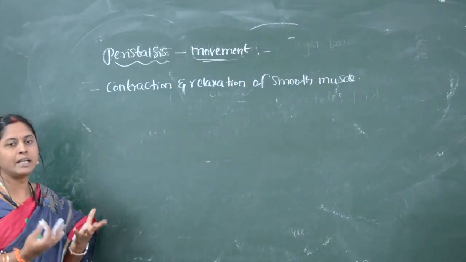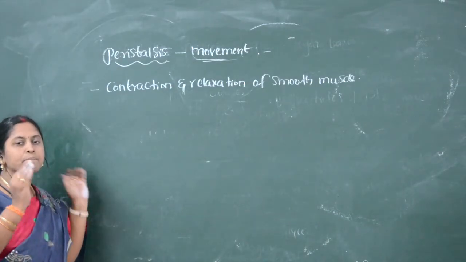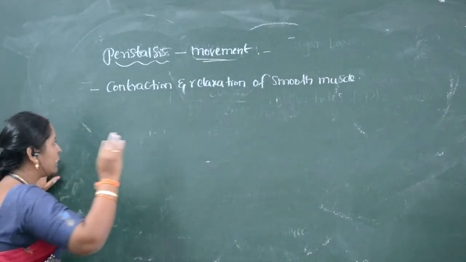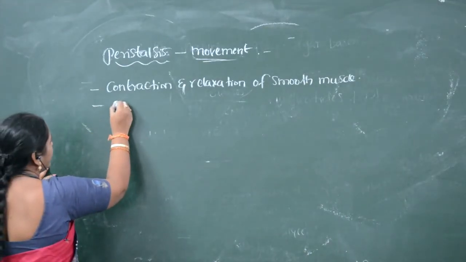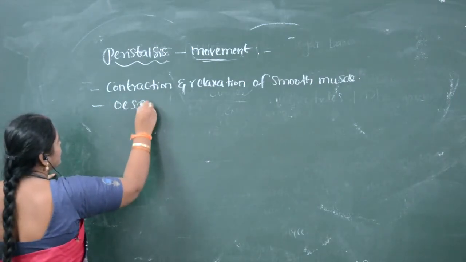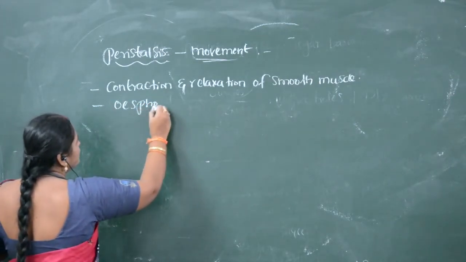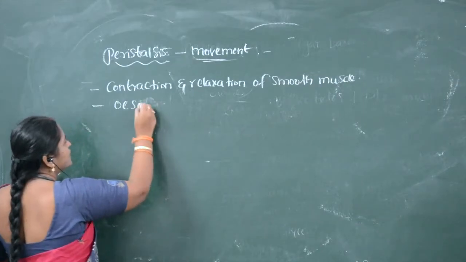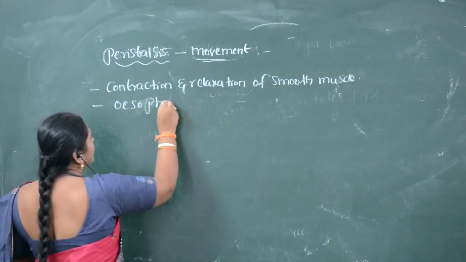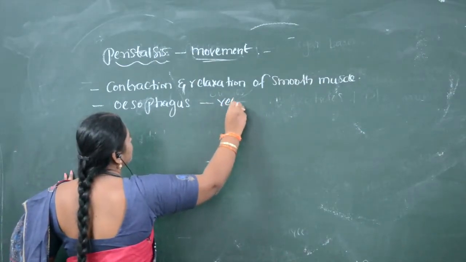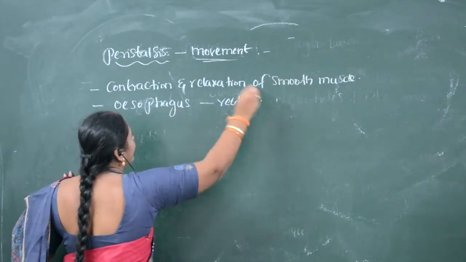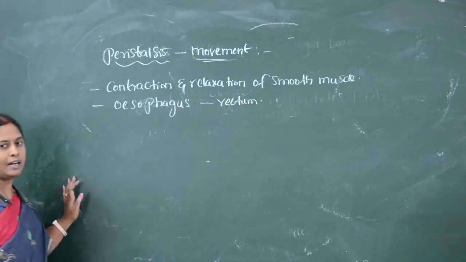Peristaltic movement starts from the esophagus and continues till the rectum.